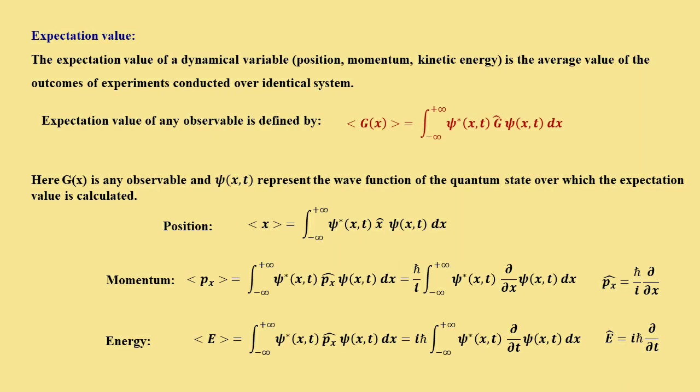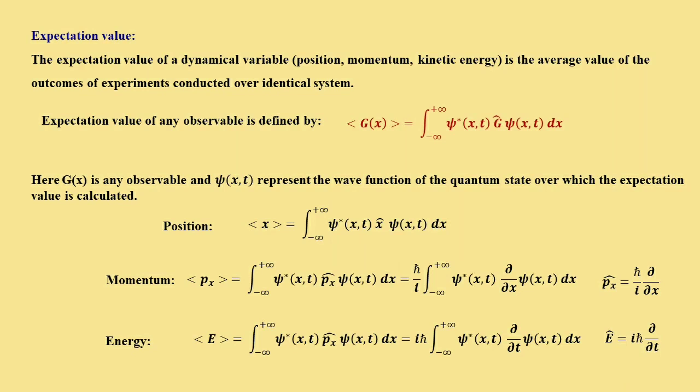Now what is p-x-hat? Here we have to put the form of the momentum operator, which we know is h-bar by i times del/del x. Now put the value there: it is h-bar by i, integral from minus infinity to plus infinity of psi star del/del x of psi dx.